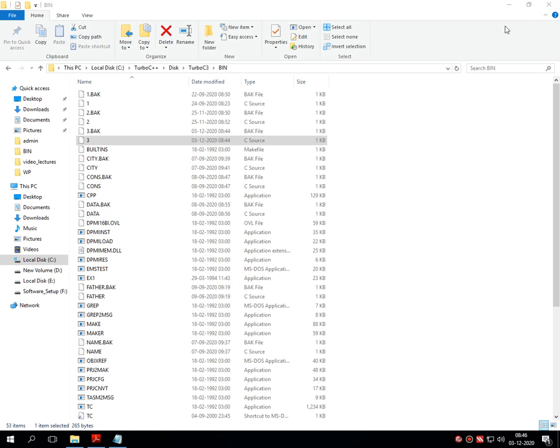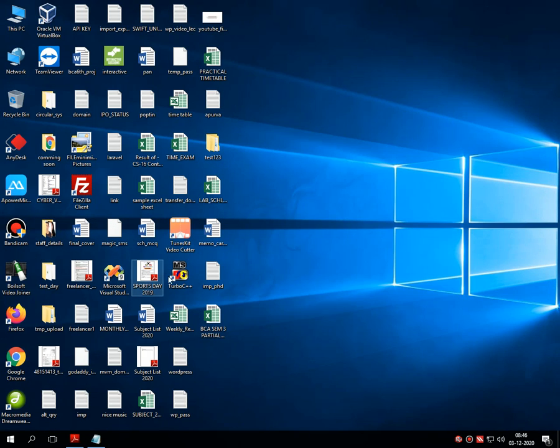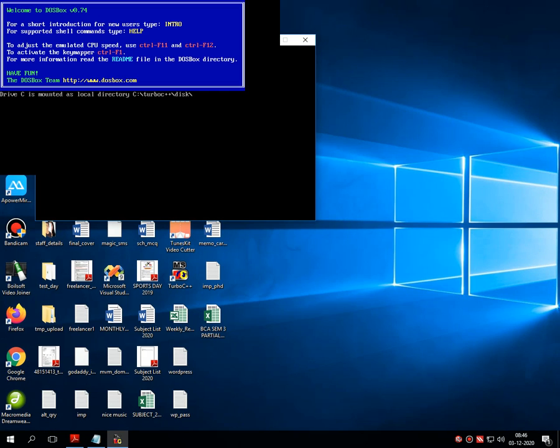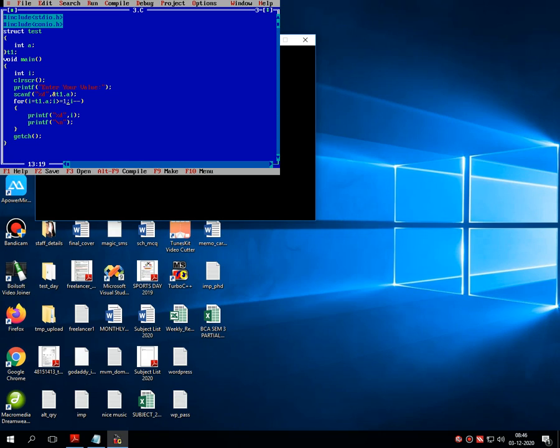Let's go for another program. The next program is: write a program to print the square of 1 to n numbers using a for loop in a structure. Again, one modification is required in this program.